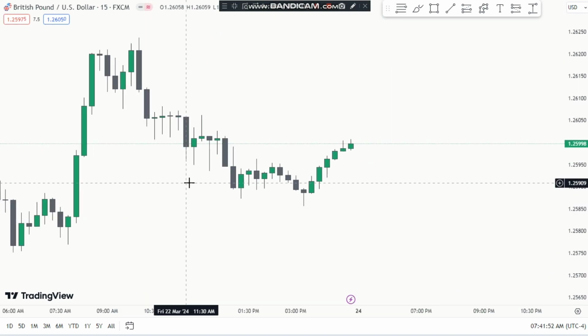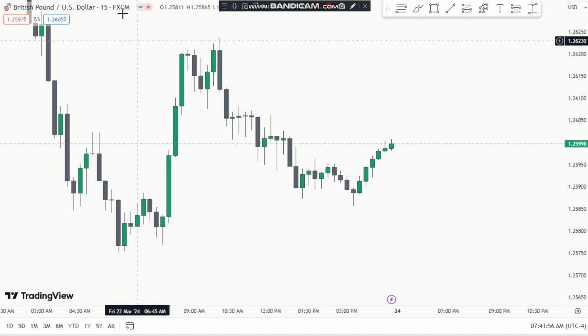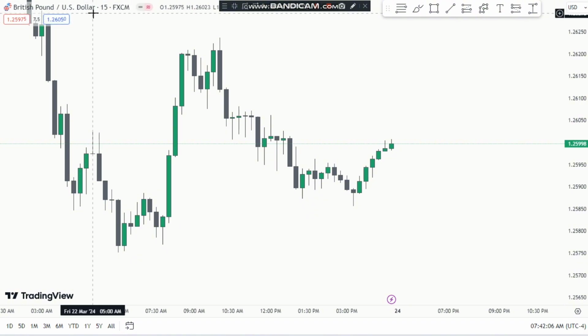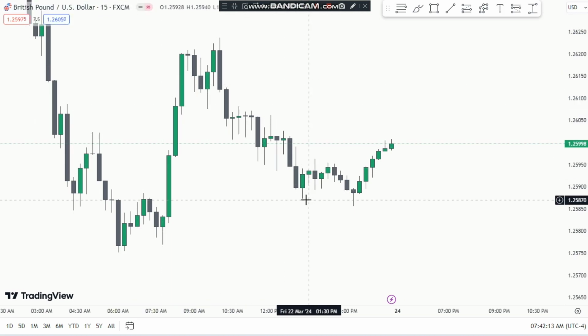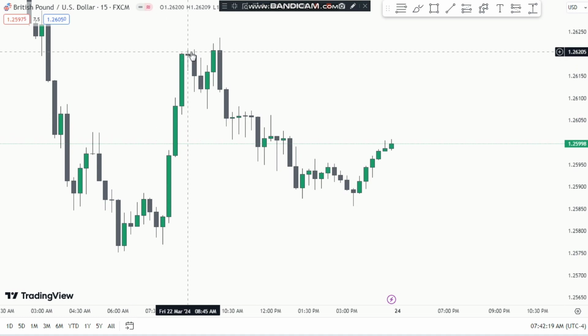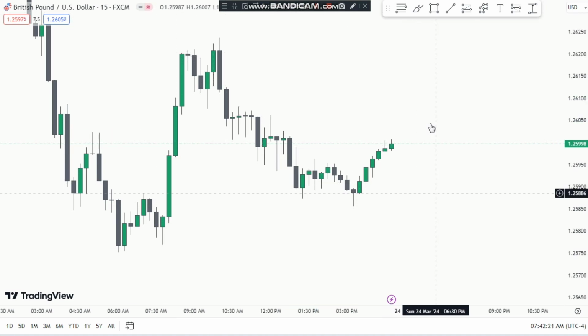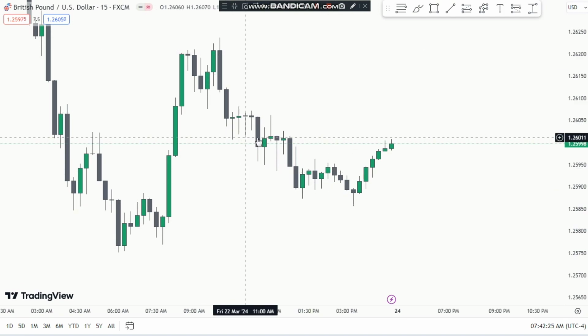Now we will identify the swing highs and swing lows on the 15-minute time frame. You can see this is the GBP USD chart, the 15-minute chart. You can use it on anything, if it's indices or any other currency like Euro or USD. So you can see that there are some swing lows, this one, okay. There are some swing highs like this one and this one. We will discuss this recent area. I will give you two examples, a bullish example and a bearish example, okay.